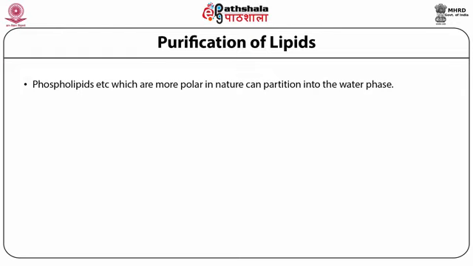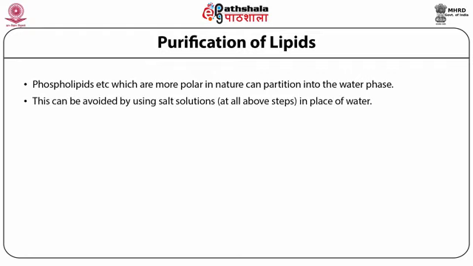Phospholipids etc. which are more polar in nature can partition into the water phase. This can be avoided by using salt solutions at all the steps in place of water. The chloroform phase is dried by treatment with anhydrous sodium sulfate. The solvent chloroform thereafter can be removed by evaporation by any of the usual devices.